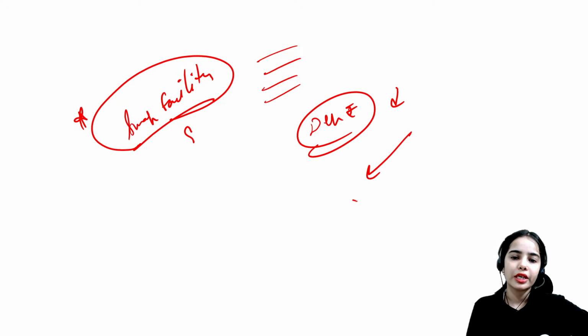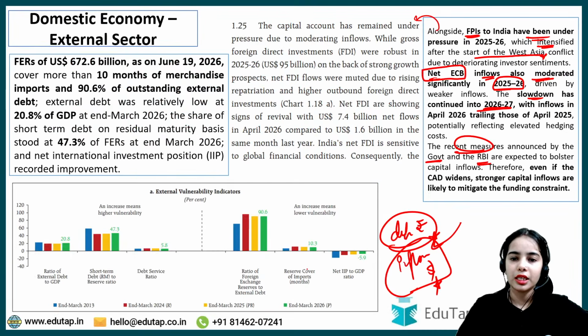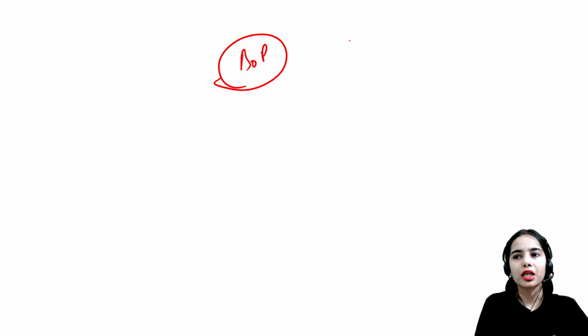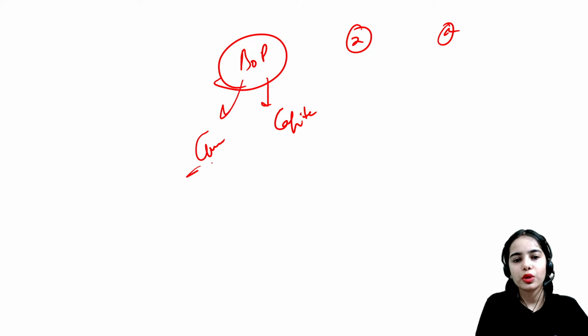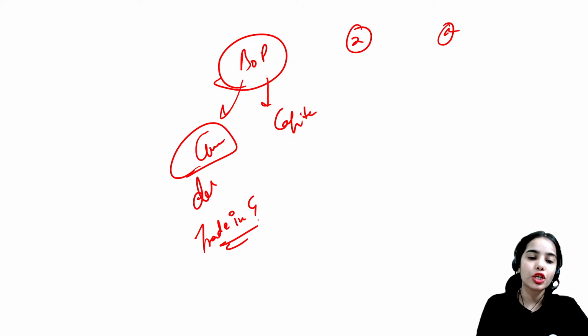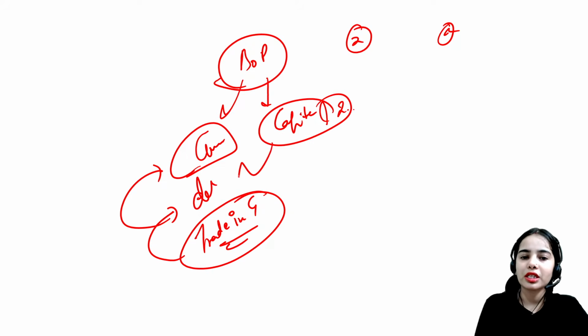as well as more dollars can be attracted into the country, so that we have enough foreign exchange reserves. Okay, the recent measures taken by the government and the RBI are expected to bolster the capital inflows. Therefore, even if the current account deficit widens, even if the trade deficit widens, stronger capital inflows are likely to mitigate the funding constraint, because the balance of payments, which records the transactions between India and the rest of the world, has the current account and the capital account. Even though the current account is in deficit because of trade in goods, as we have to import a lot of oil, gold and such, good capital inflows can cover the deficit in the current account.